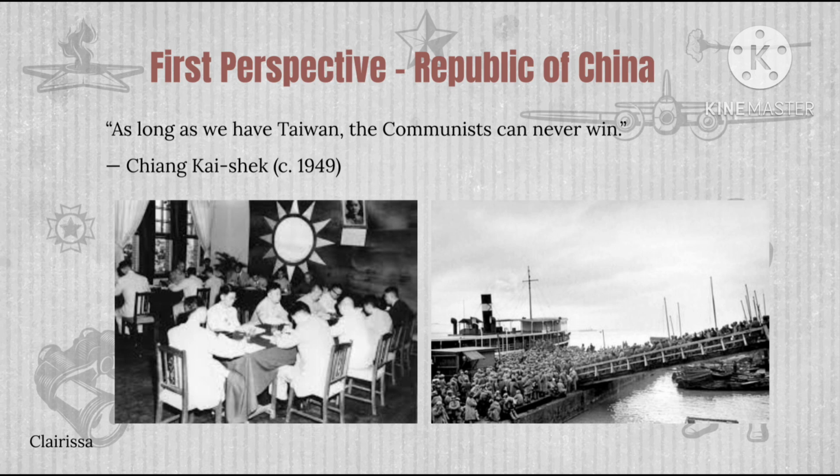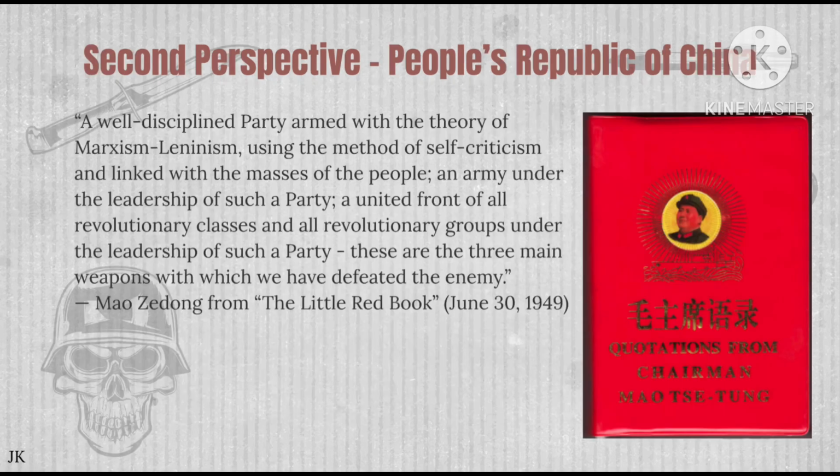By controlling Taiwan, the nationalists could use it as a base to launch attacks against the communist forces on the mainland and deny the communists access to strategic resources. This quote also shows Chiang's determination to defend Taiwan and shows how, although the Republic of China has lost to the communists, the war isn't over yet, which is proven to be true when the Republic of China tried to reconquer mainland China from the communists. Moreover, on a bigger picture, it shows how Chiang opposed communism and favored democracy and capitalism, which is like the United States. The second perspective is the People's Republic of China.